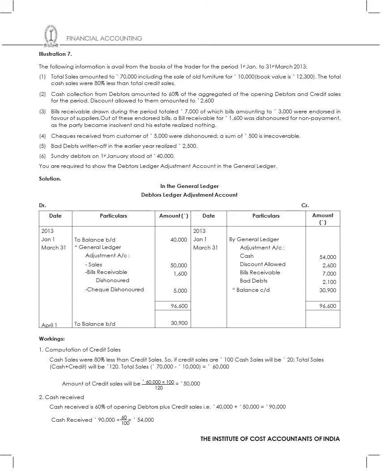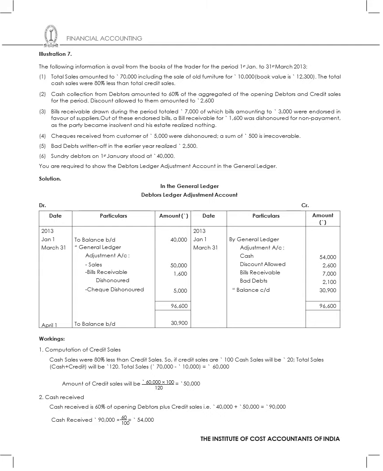What they have given is, cash received is 60% of the opening debtors plus credit sales. That means 40,000 plus 50,000, 90,000, and in that cash received is 60%. So 90,000 into 60 by 100, which is 54,000. Now with this information, we are going to prepare the debtors ledger adjustment account.